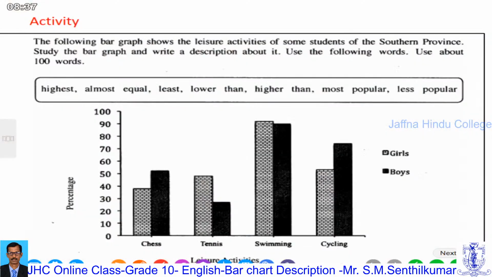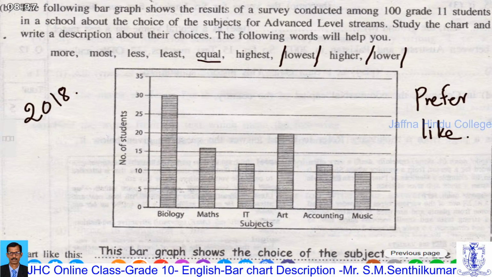Okay, now another past paper question, 2017. The following bar graph shows different bars. Already you know, that is why it's a single bar. You can write it simply, that is why I skip it. The bar graph, they start like this. They guided: the bar graph shows the choice of the subject of the students. Copy the same introduction part.